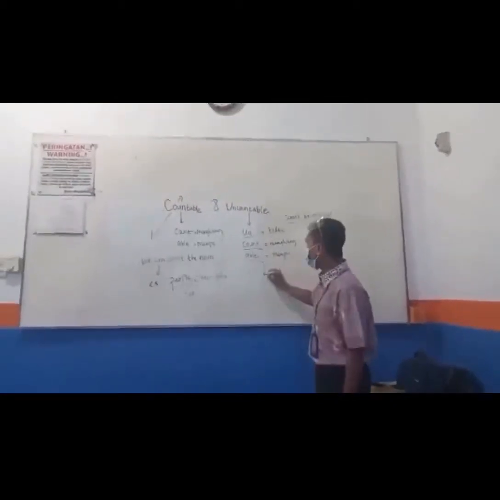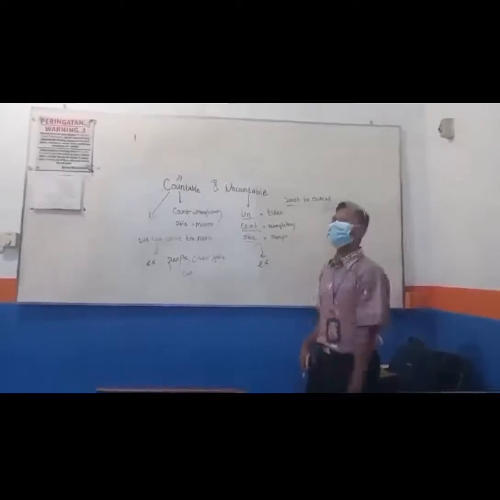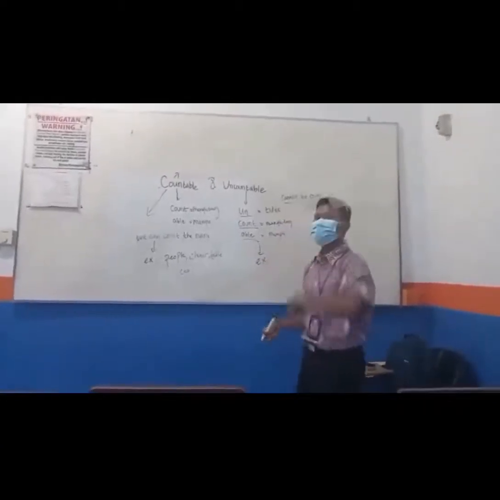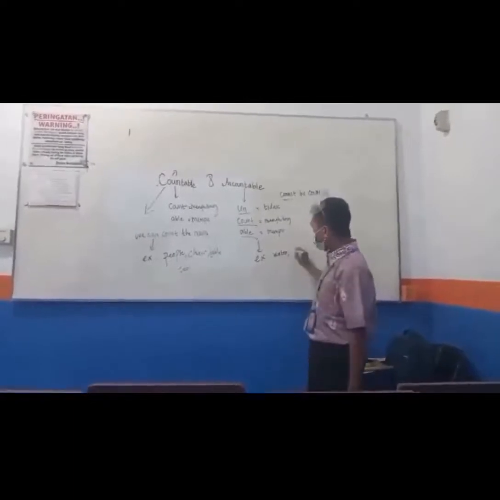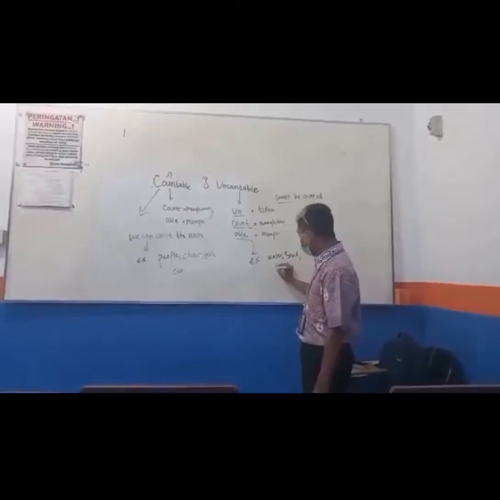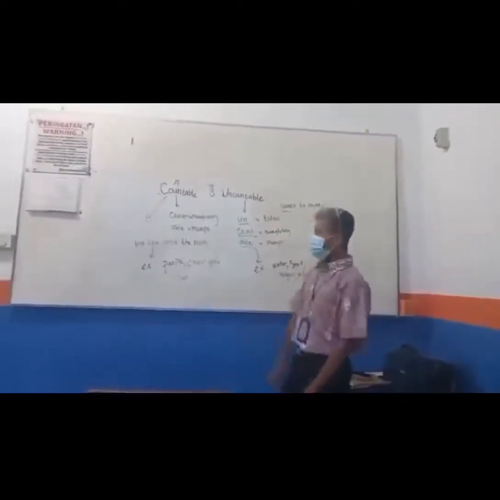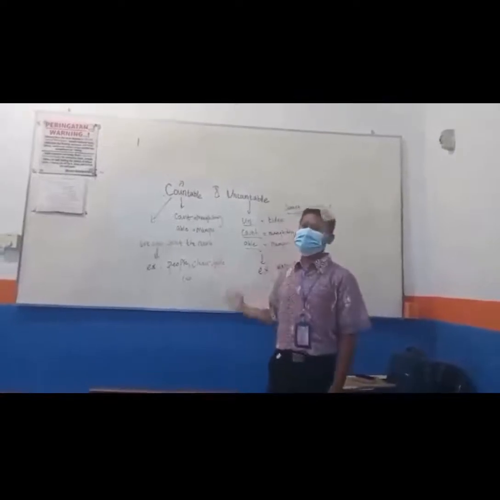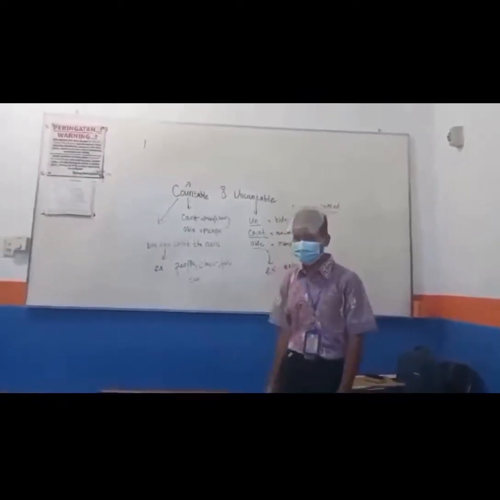So, in here, the examples. The examples of uncountable, for example, apa sih benda yang nggak bisa dihitung? Water. Water, good. And then sand. Pasir. Sand, and then sugar, and etc. Okay, I think this material is not difficult. I think this is very easy.